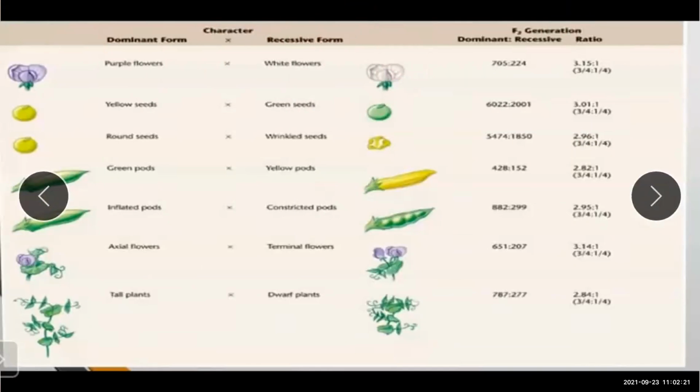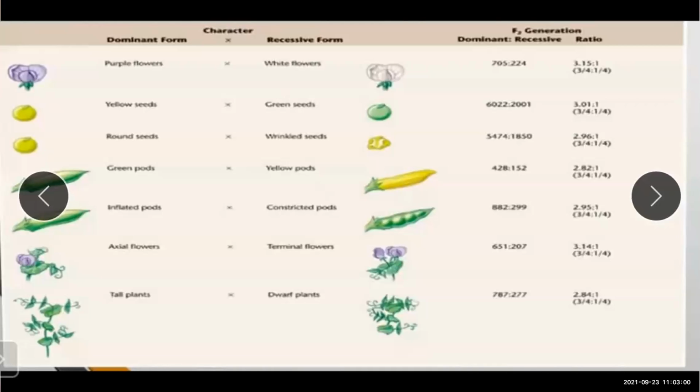What is the color of the seed? Yellow seeds in dominant form, green seeds in recessive. Then what is the shape of the seed? Round seeds in dominant form, wrinkled seeds in recessive. Now what is the color of the pods? Green pods are seen in dominant form. Yellow pods are seen in recessive form. If we talk about the shape of the pod, it is inflated pods in dominant form and constricted pods in recessive form. Okay.